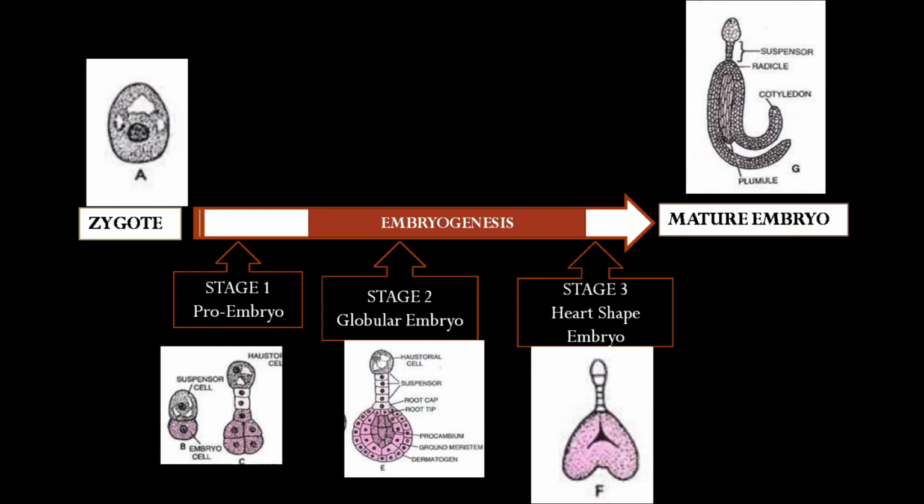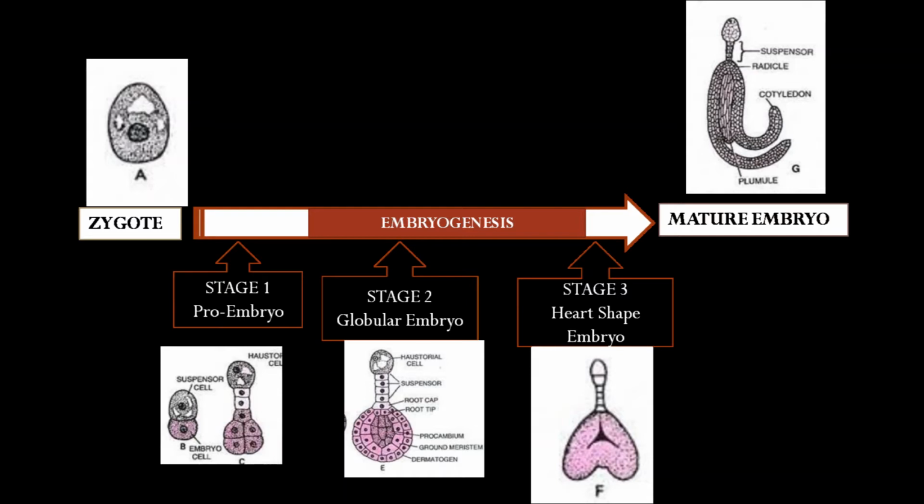So we can summarize this embryogenesis process: A to G. A is the zygote and G is the final embryo. This process takes place in some steps. So stage 1, the zygote divides into some cells, and then the pre-embryo is formed. Then the pre-embryo is converted into a globular embryo, and then the globular embryo is converted into a heart-shaped embryo, and the heart-shaped embryo finally is converted into a mature embryo.